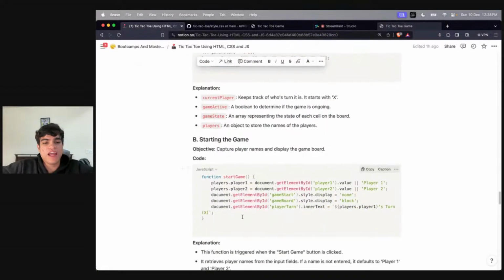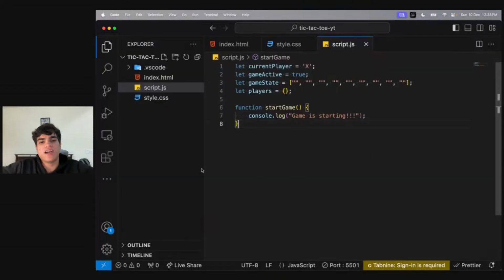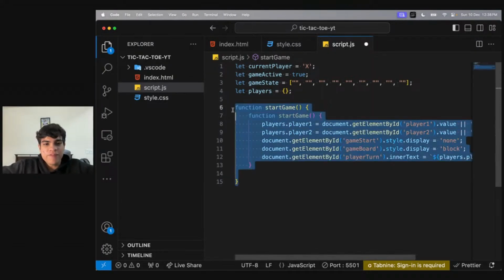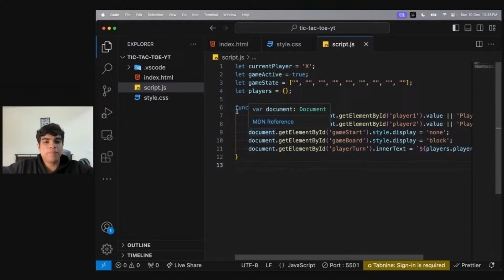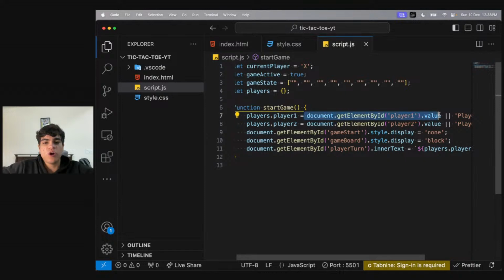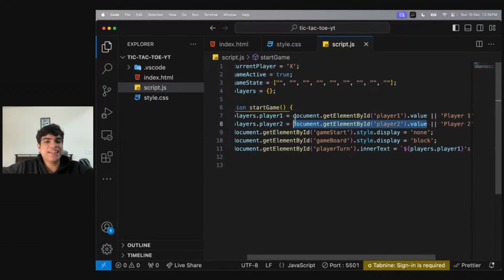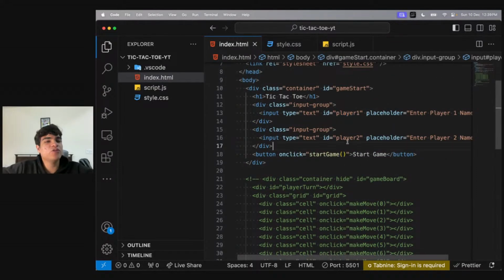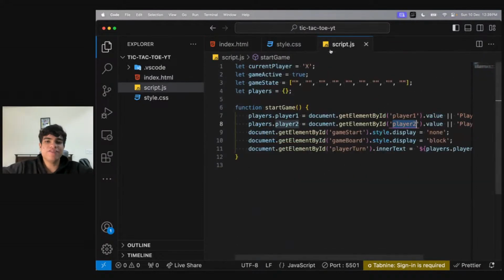All right. Now let's write the start game function. Look at the start game function. The start game function says that firstly, players.player1 is whatever is the document.getElementById player1 value, and whatever is the document.getElementById player2 value, that is player2. So basically we get the input values via this. This is my way of getting the input values from the input, right? Player 1, player 2 were my inputs.